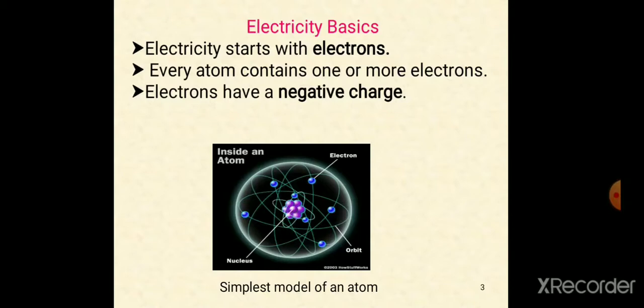You can see a simple model of an atom. In that atom we have three particles: electron, proton, neutron. Generally, the electron has a negative charge, the neutron has zero charge, that is neutrality, and the proton has a positive charge.